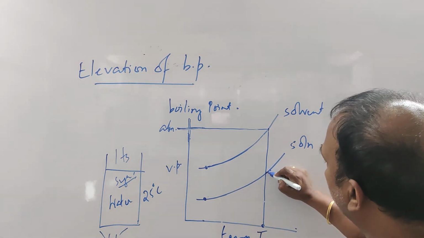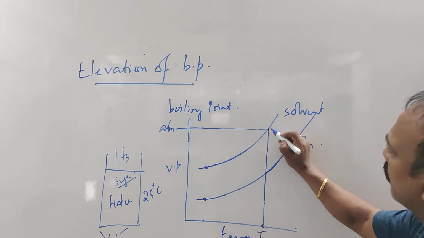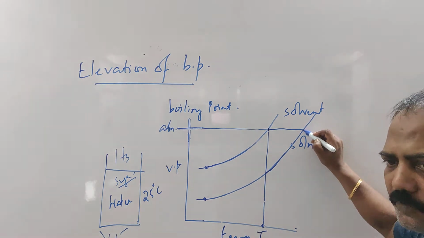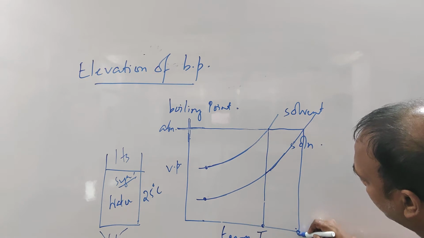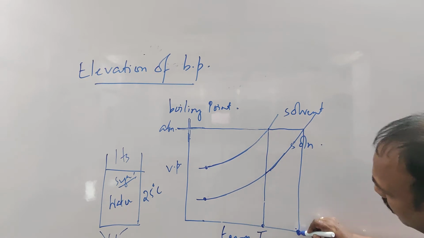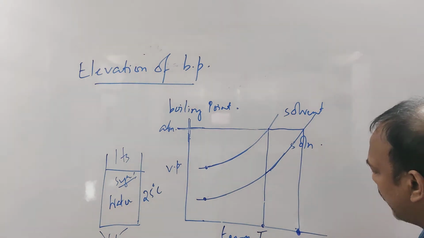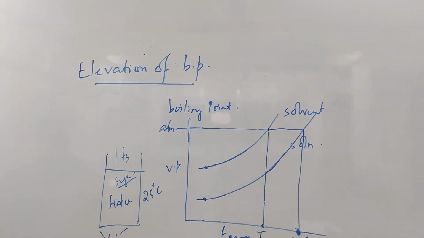So we have to increase the temperature further so that its vapor pressure increases further. One time will come when its vapor pressure will become equal to the atmospheric pressure. At this temperature, the solution will boil, and let that be the boiling point of the solution, and we represent it by TB dash.